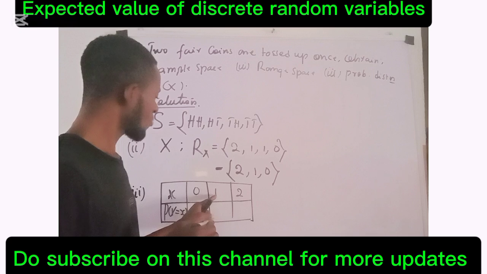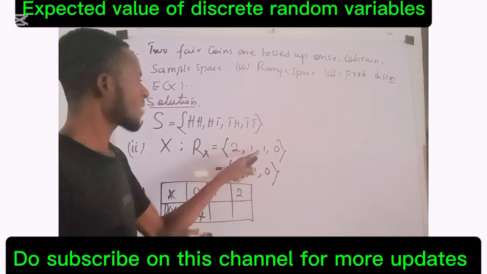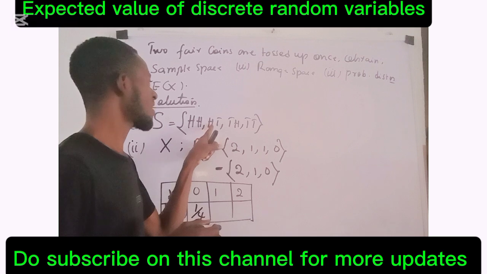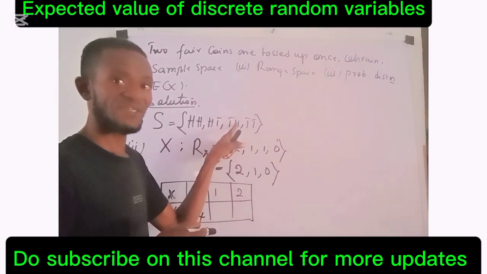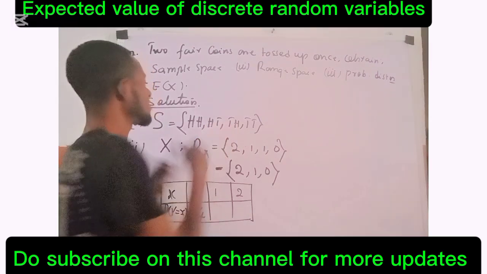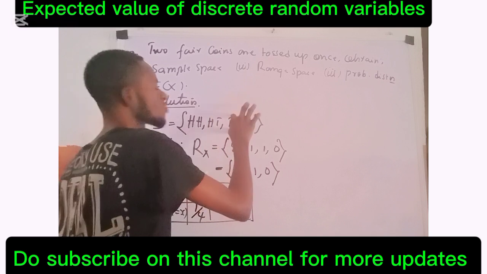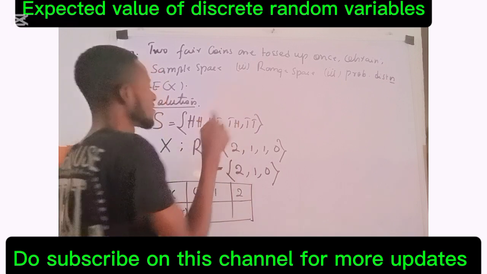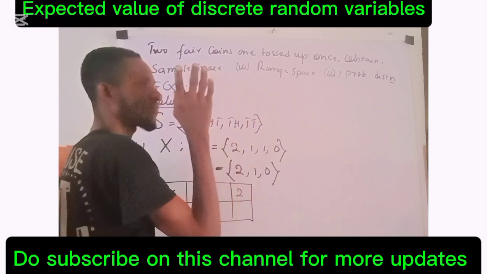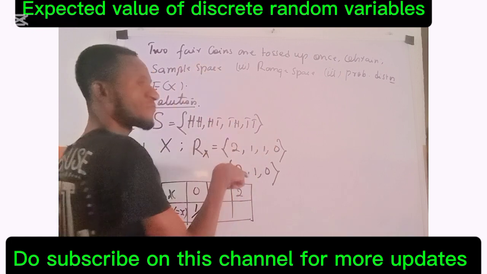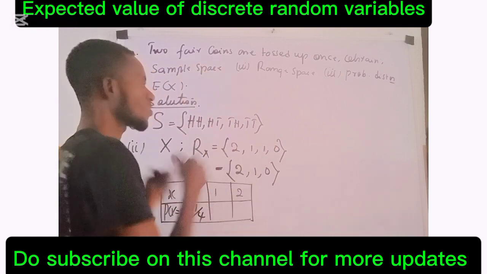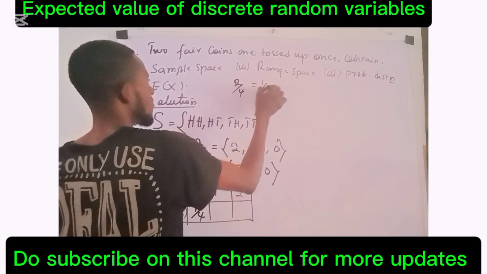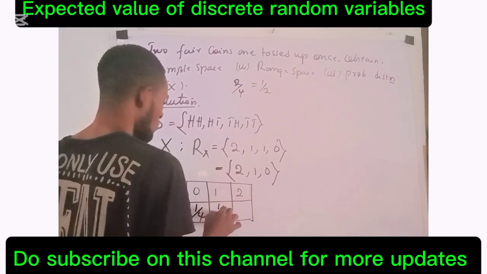Then when we have here 1, remember that we had here 1 and we had here 1. That is where we had 1 head and where we had 1 head. So in 2 outcomes we have 1 head. The total outcome is 4, so it is going to be 2 all over 4. And 2 all over 4 becomes 1 all over 2. So here is 1 all over 2.